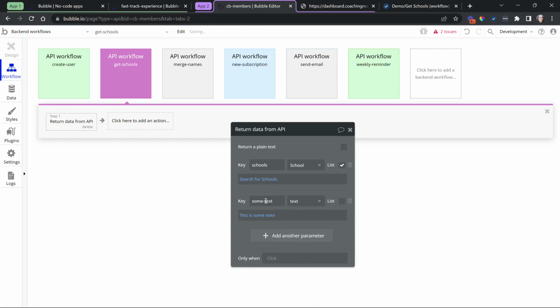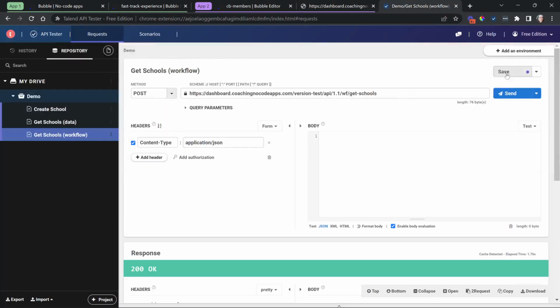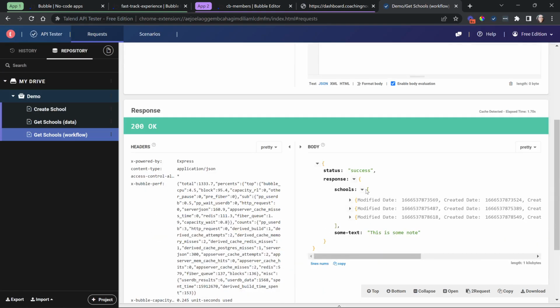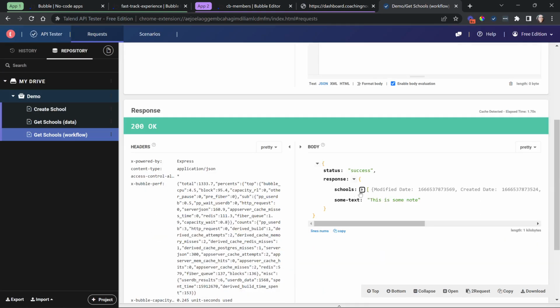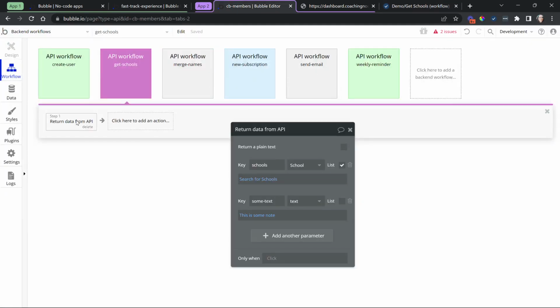All right, so I'm passing 2 parameters. I've just passed in some static values, but of course we can pull other details from the database, from other data types or option sets, whatever it might be. Let's just run this real quick. And we'll see there are my 2 parameters, the school formatted data there, and then also my plain text. Really powerful function if you're communicating with an external source.